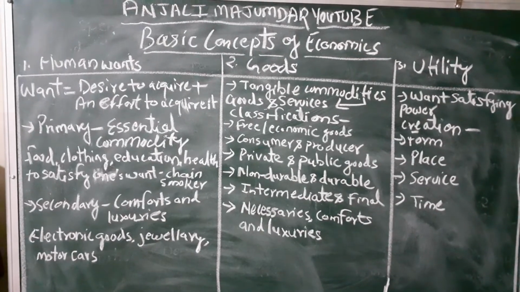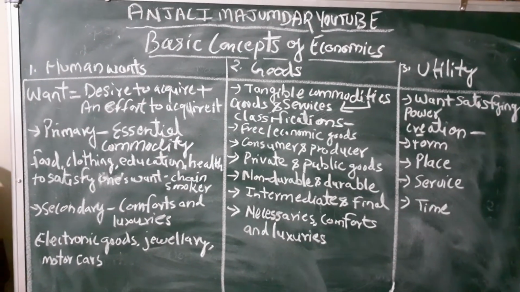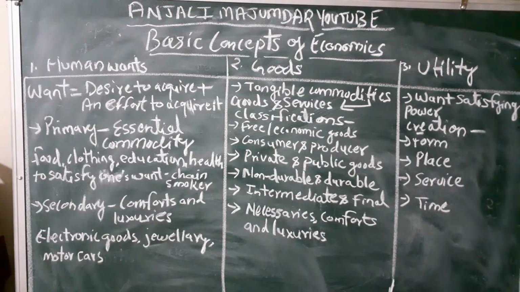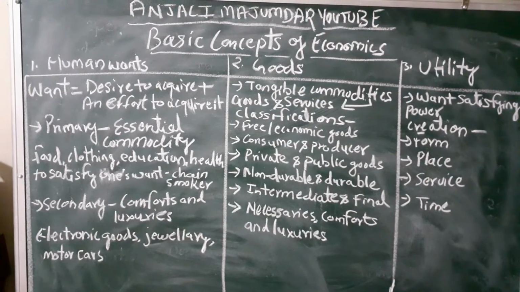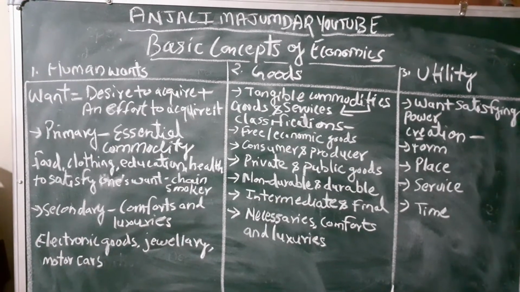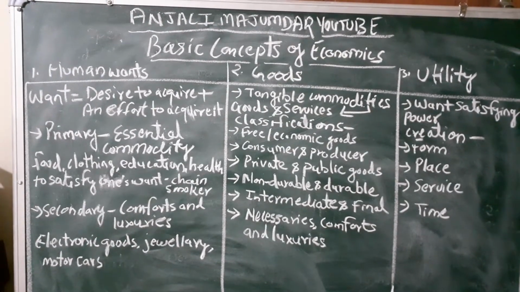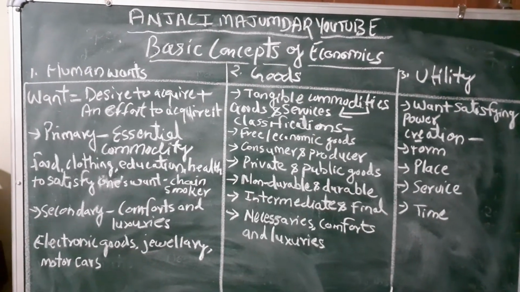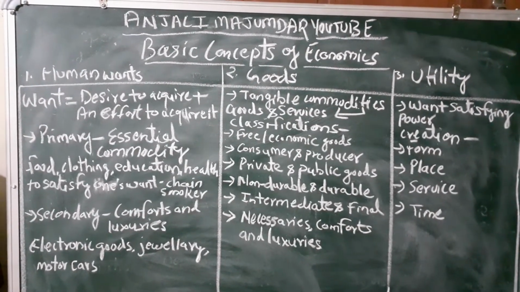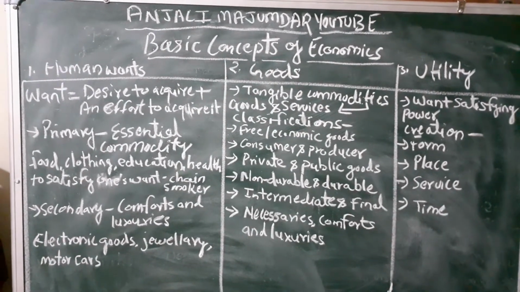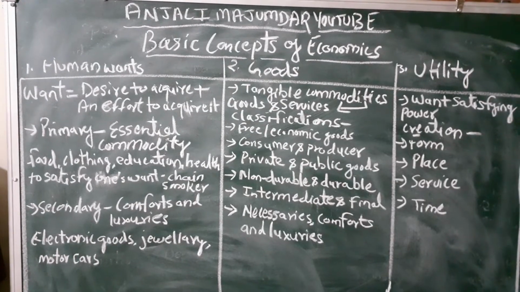Whereas under secondary want, what all goods are included, all the comforts and luxuries. Now, when I say comforts, it is all electronic goods like refrigerator, television, ceiling fan, microwave oven, laptop, tablet, whatsoever, all the electronic goods. And when it comes to luxury, it usually refers to jewelry and motor cars, etc. So you see, want has got two classifications.